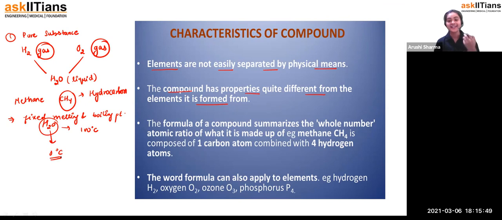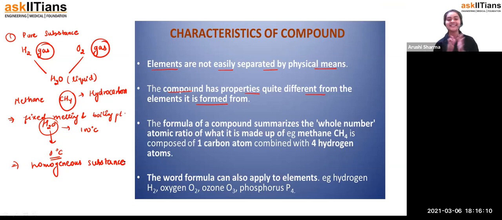Fine, students. And when we can't separate out any elements by using any physical means, that's how we call them a type of homogeneous substances. Homogeneous substances. Now you'll say, ma'am, why are we calling them homogeneous? When you see the homogeneous mixture, your doubt is going to be clear. So don't worry about that.